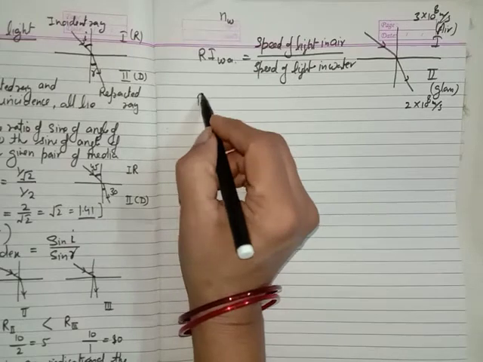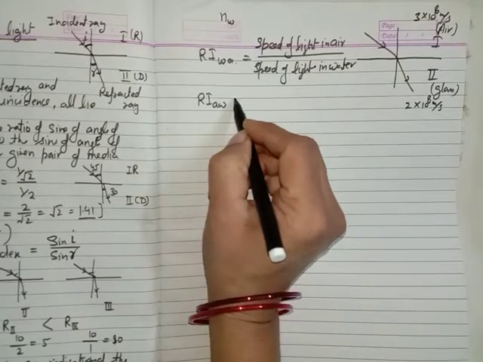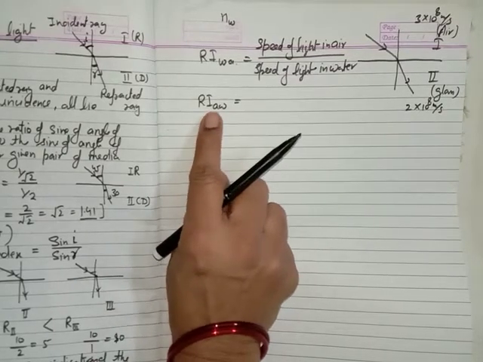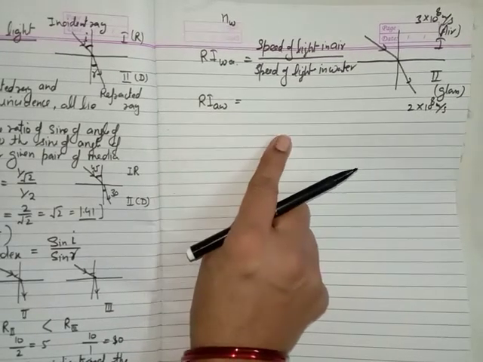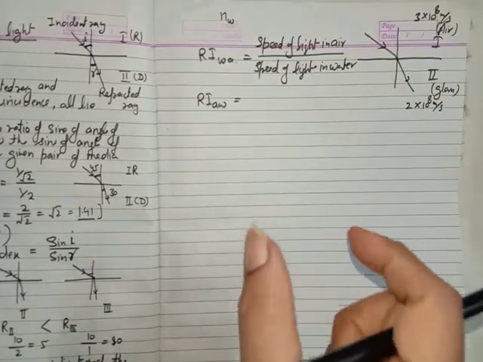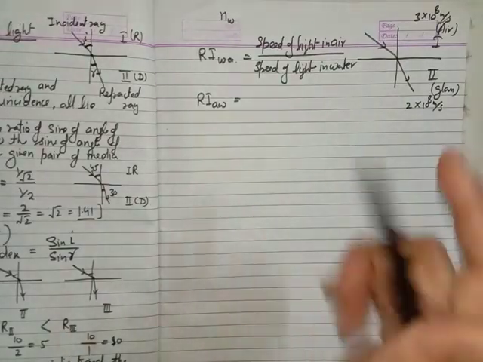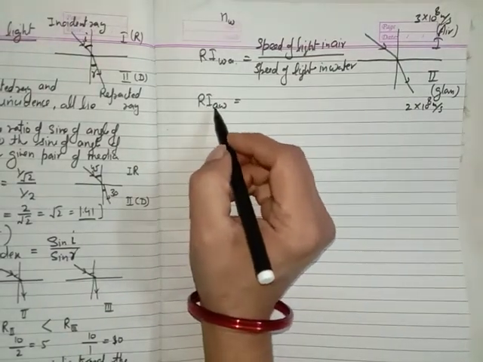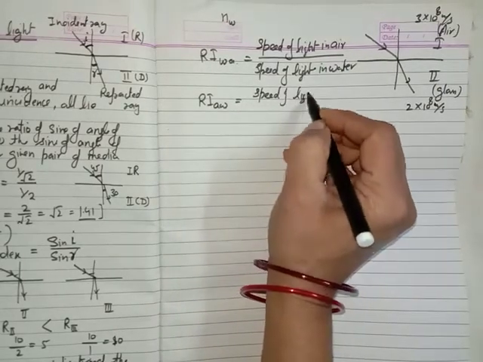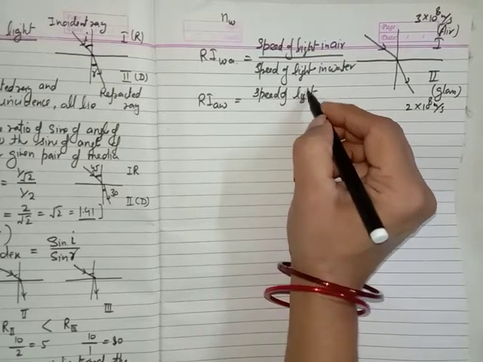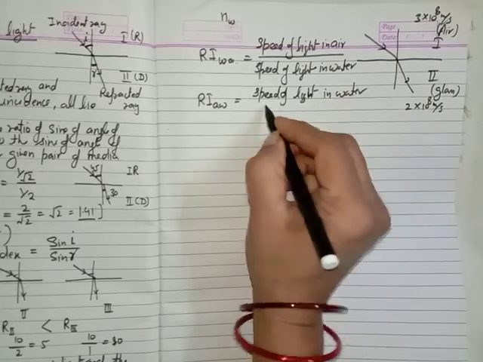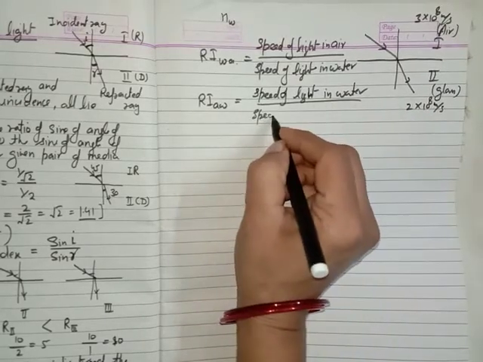If you want to find the refractive index of air with respect to water, for example, then you have to write the speed of light in air in the denominator. Okay, of whichever medium you have to find the refractive index, you have to write the value of the speed in that medium in the denominator. Now in this case, the refractive index of air with respect to water is the speed of light in water upon the speed of light in air. Is it clear?